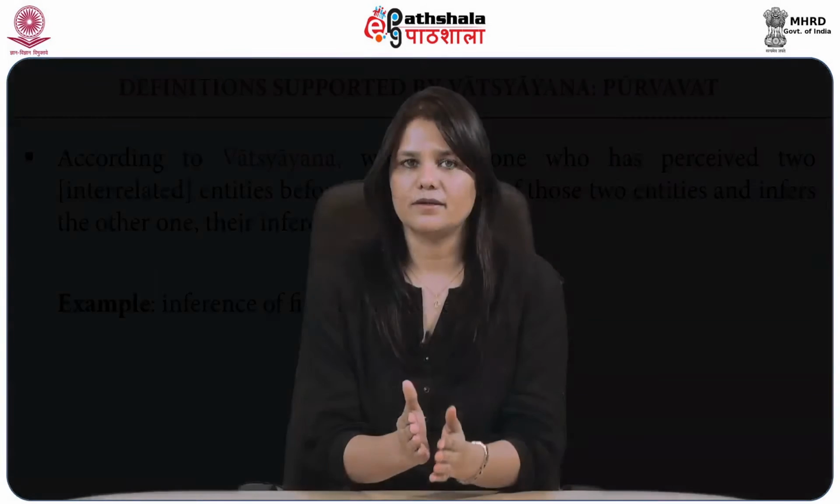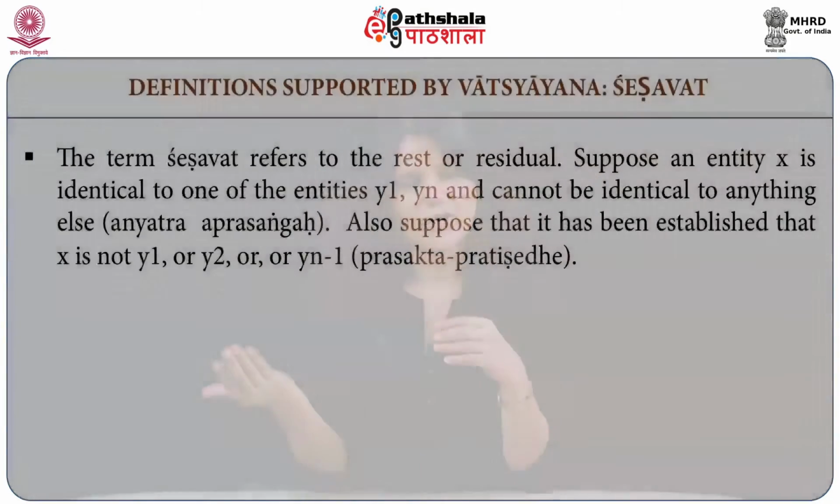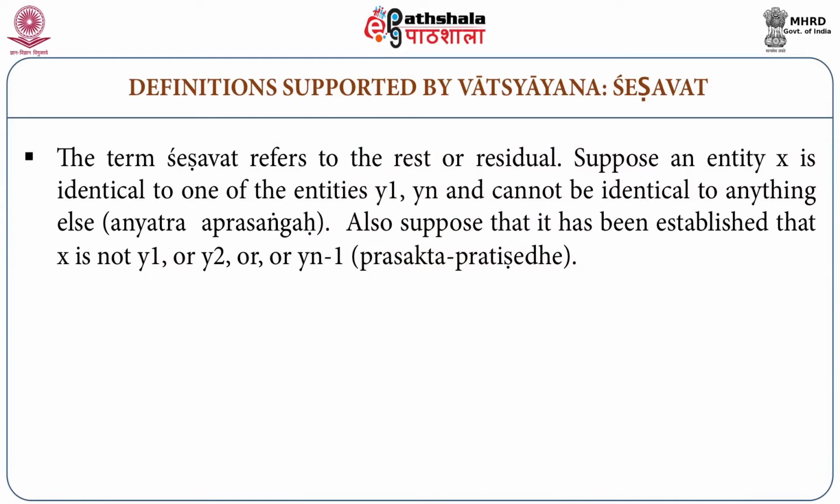Here in Purvavat anuman, Vatsayan maintains that when someone observes two entities occurring together and then, seeing one of the entities, infers the other one, for example the case of fire and smoke, that is known as Purvavat anuman. Someone might have previously observed the association of smoke and fire, and now in the present example one is seeing smoke and infers the fire. So this is a case of Purvavat anuman.